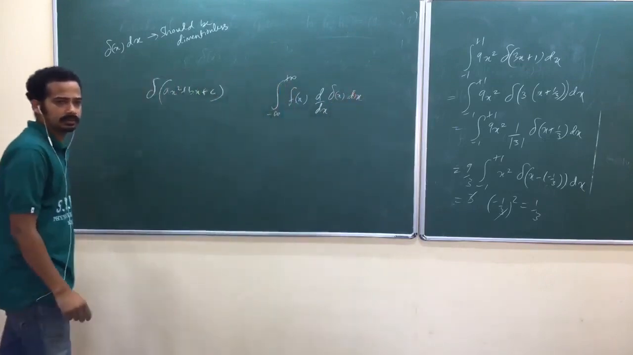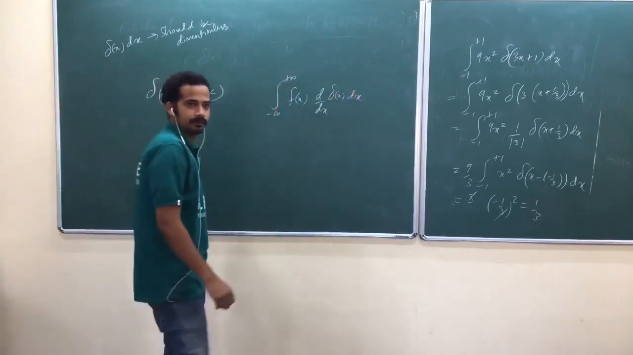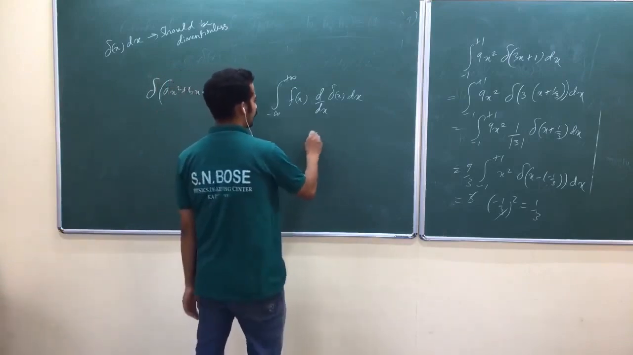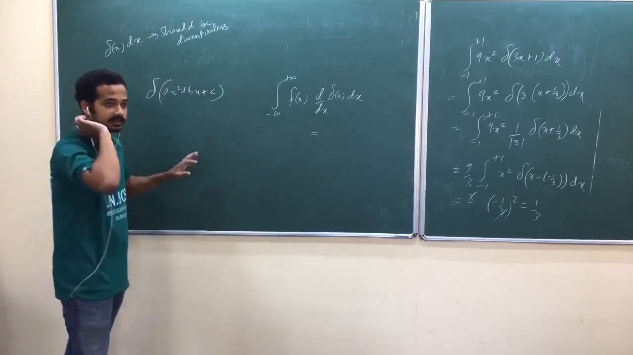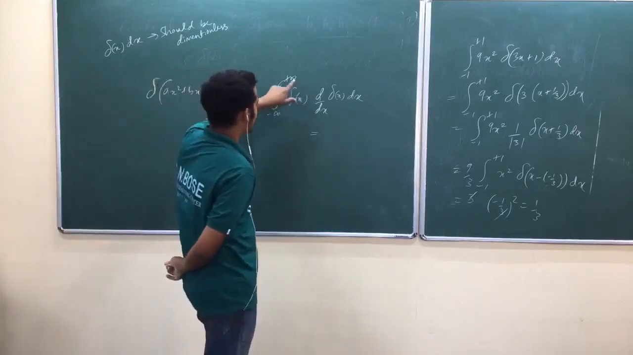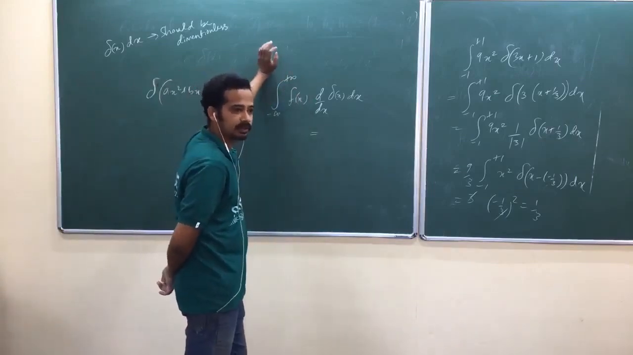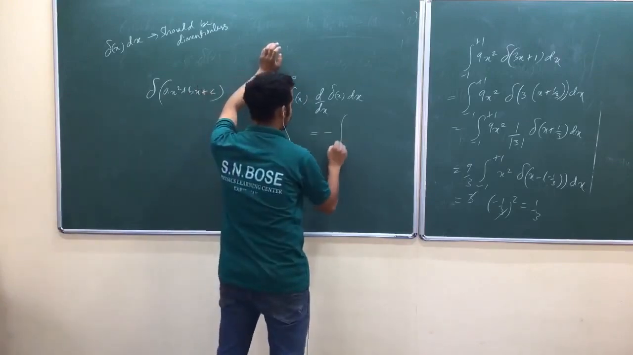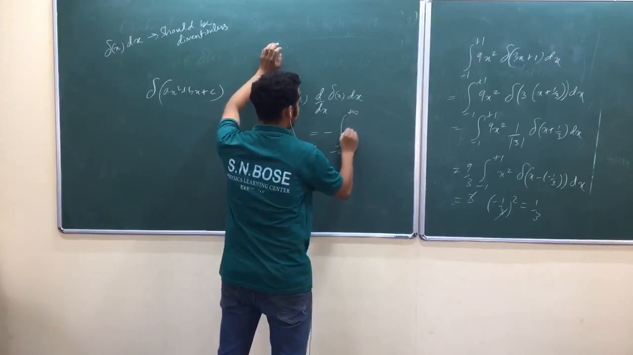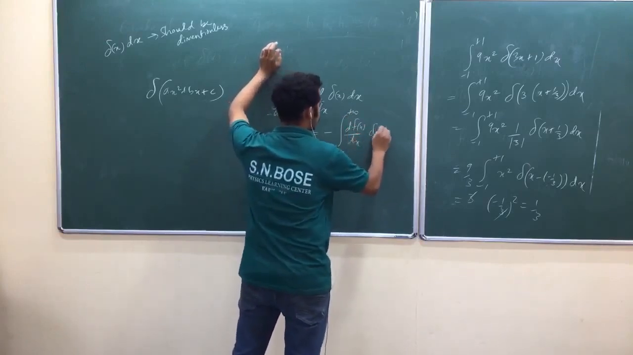Any idea? Anywhere you have seen this property? The derivative will be transferred to the function with one more negative sign. So this will be equal to the integral from minus infinity to plus infinity of df of x by dx into delta of x dx.